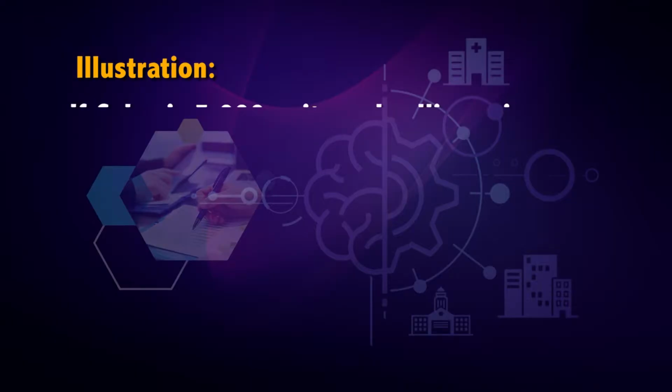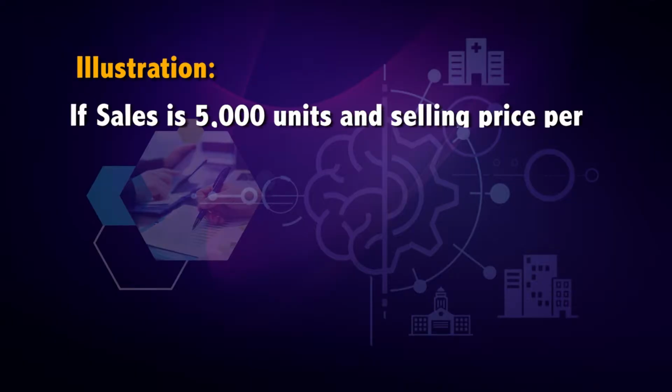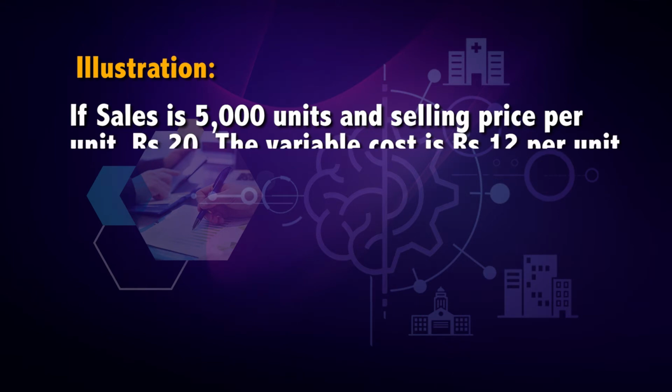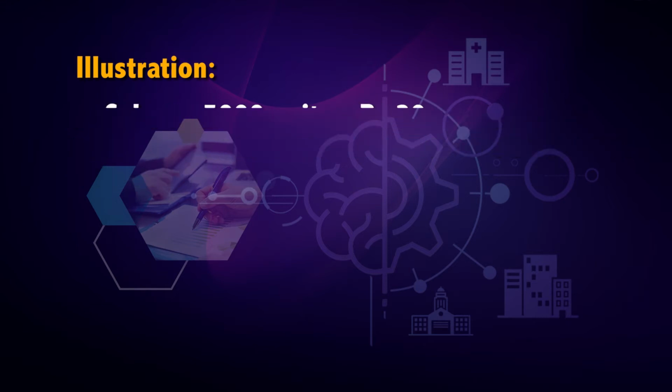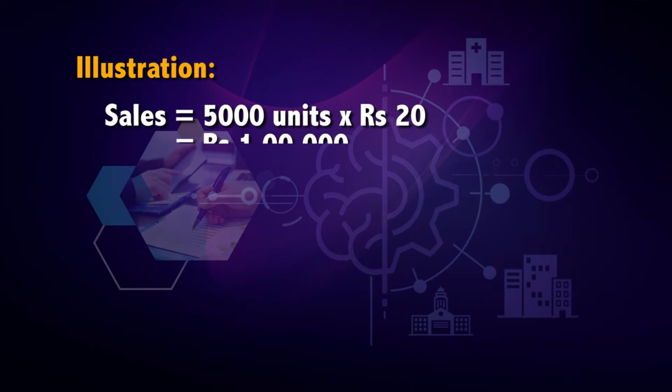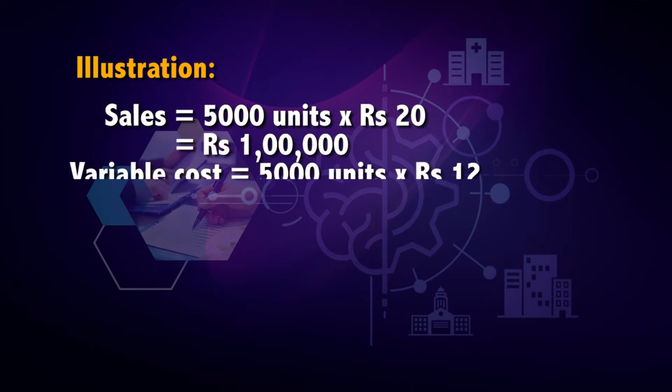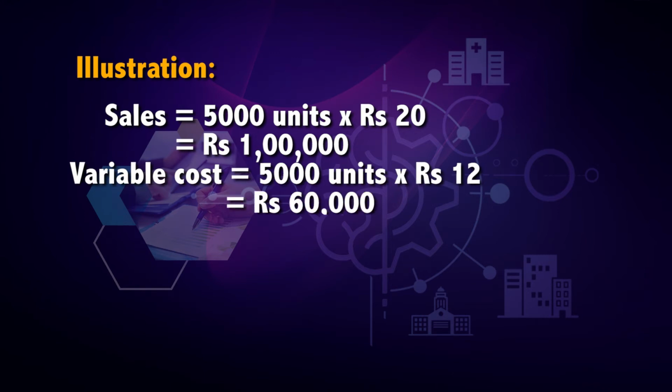Let's understand this with the help of an example. If sales is 5,000 units and selling price per unit is rupees 20, the variable cost is rupees 12 per unit, calculate PV ratio. Sales is equal to 5,000 units into rupees 20, which is equal to rupees 1 lakh, while variable cost is equal to 5,000 units into rupees 12, which is equal to rupees 60,000.